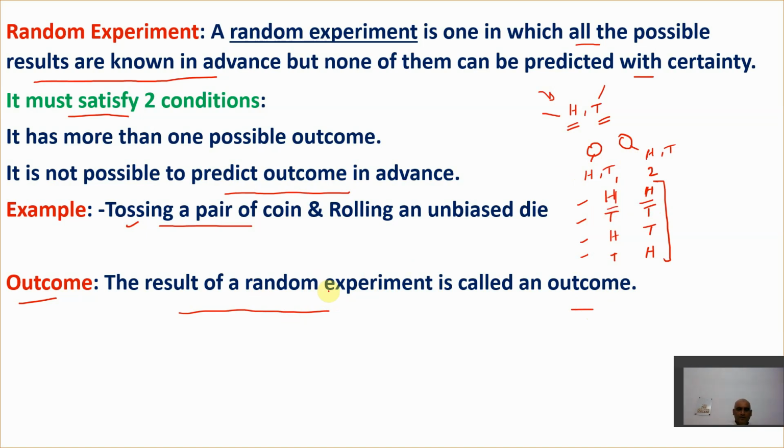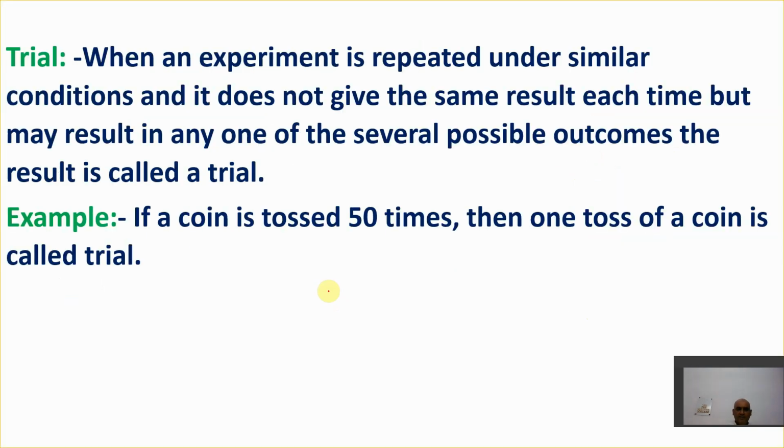So this is what we have learned about the random experiment here. Now let's move towards a word called trial. See, in class 9th, you have used this word, because in class 9th we used a concept called empirical probability. In this chapter, we are using a concept called theoretical probability.